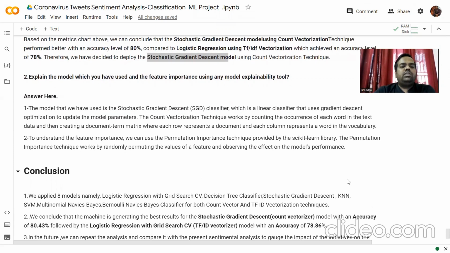To understand the important features, we can use the permutation importance technique from the scikit-learn library. The permutation importance technique works by randomly permuting the values of a feature and observing the effect on model performance.